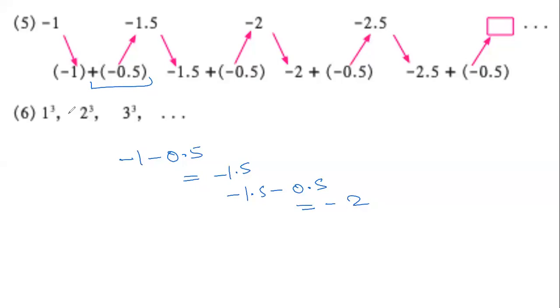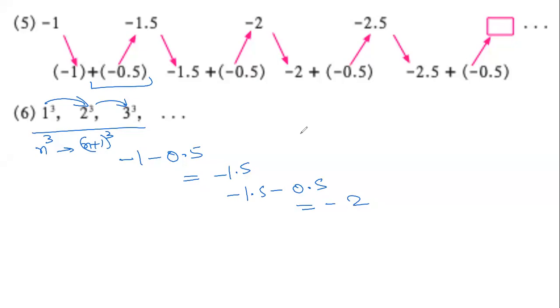And the last one was simply a sequence of cubes. There is no way we can relate the terms, or in a way we can say it, if this is n cube, the next one is n plus 1 cube. Otherwise, there is no other relationship, right? So a sequence is just numbers arranged in a specific pattern, in a definite order. The numbers that are part of a sequence are called terms. Fine.